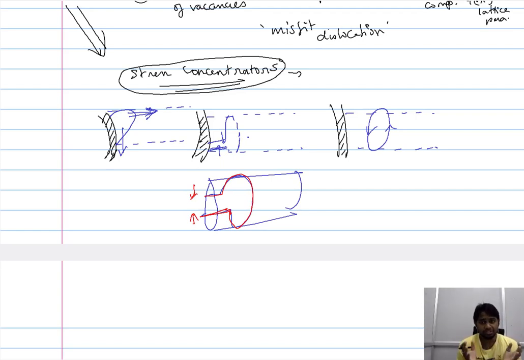Now, the primary factor that governs the formation of the dislocation loop is the difference in the amount of edge and screw dislocation in the dislocation line. There are sections where the property of the dislocation line is close to that of the screw dislocation, and other sections where it is close to that of the edge dislocation. We saw that, depending on the angle between the Burgers vector and the dislocation line, we can ascertain how much of which dislocation is present.